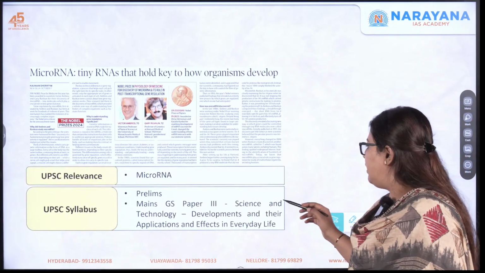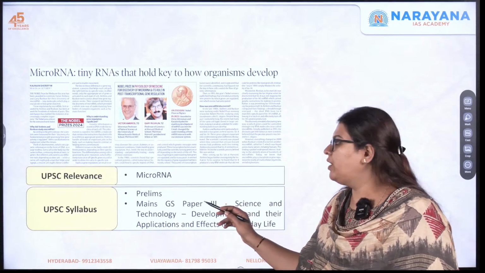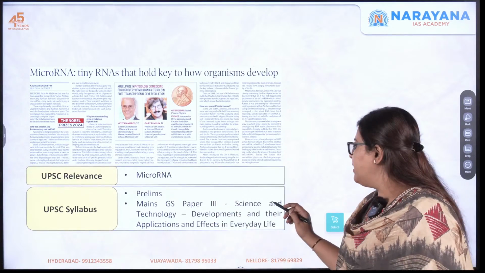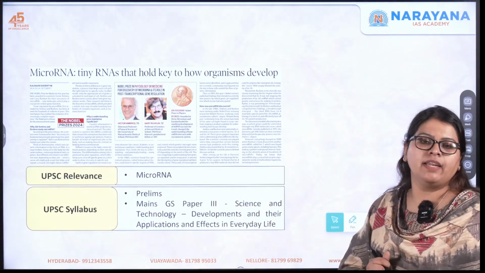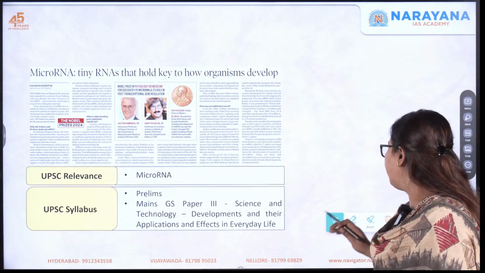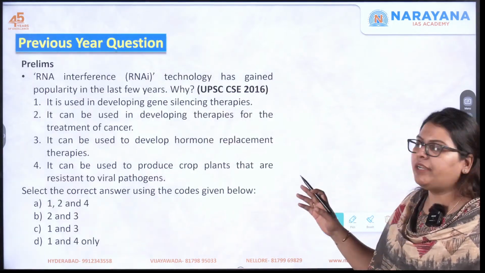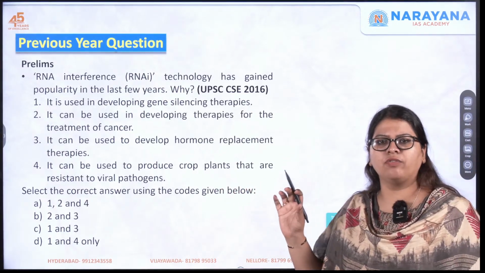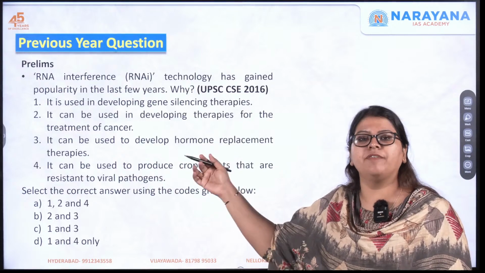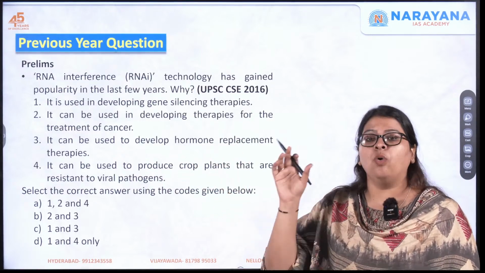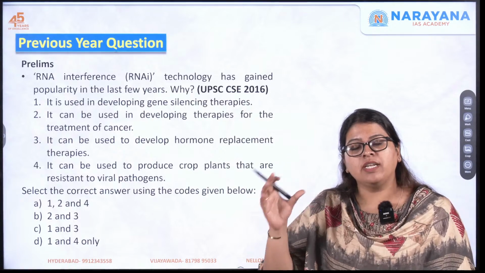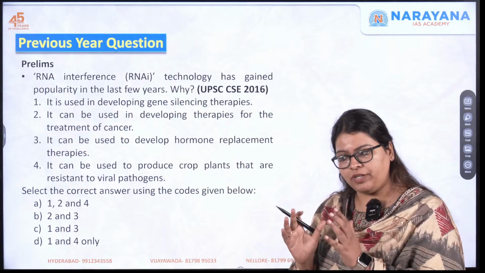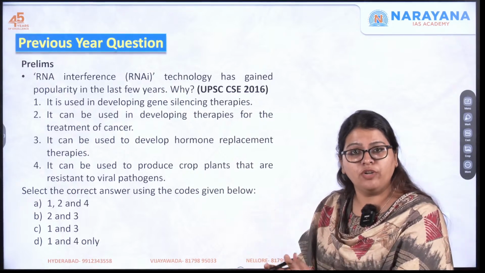Next, this particular topic becomes important for your prelims under general science, and for your mains examination, it is important for GS paper 3, science and technology, developments and their applications and effects in everyday life. Okay, so now let's move forward. RNA has already been asked in one of your prelims examinations in 2016. These kinds of concepts, specifically when a Nobel Prize is given in the field of medicine or physics, etc.: what, why, and what is the process involved? What is so astounding and amusing that that particular discovery has been awarded the Nobel Prize is what